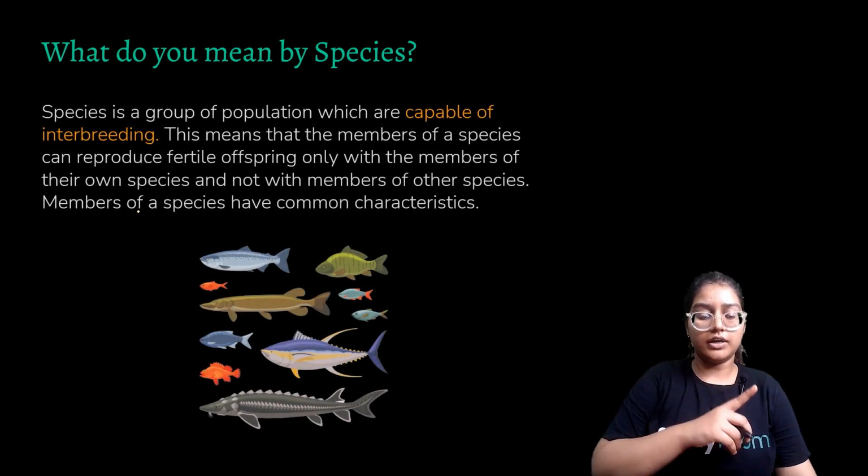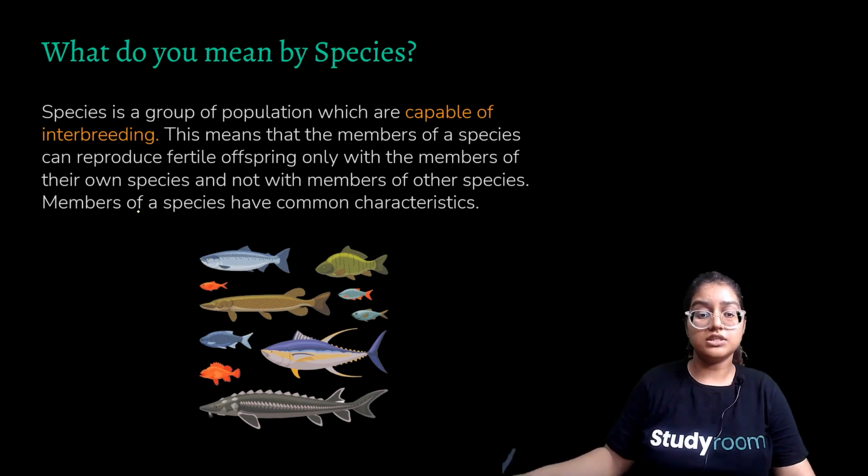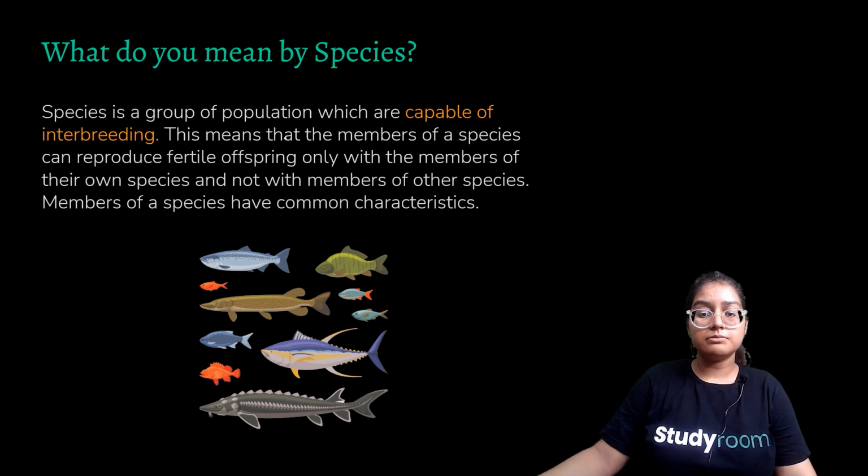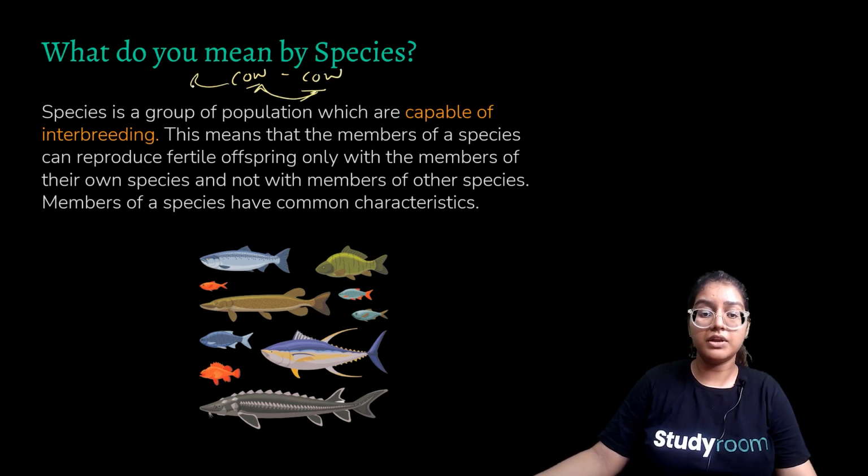Okay, we know what is flora and what is fauna. Now we'll discuss what species are. A species is a group of population which are capable of interbreeding. This means that the members of a species can reproduce fertile offspring only with the members of their own species. For example, cow and cow can reproduce together. These two belong to the same species, and a cow cannot breed with a dog because a dog is another species and a group of another population. So this is what species is. A species is a group of population which are capable of interbreeding. So those species mix together and make a population.